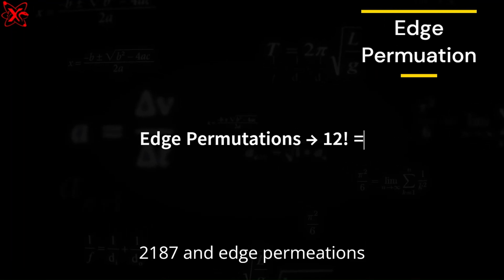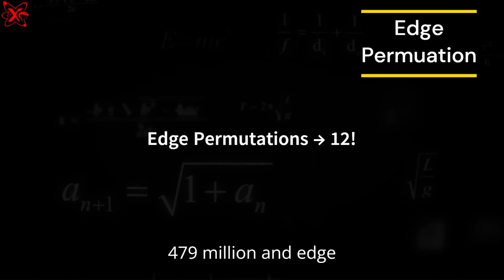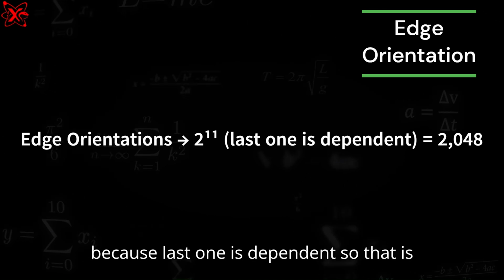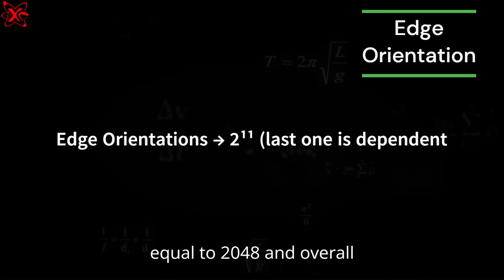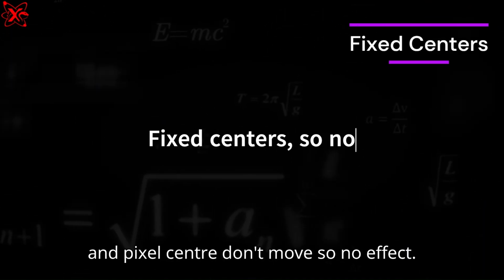Edge permutations is 12 factorial, and that is equal to 479 million, and edge orientations is 2 to the power of 11 because the last one is dependent, so that is equal to 2048. The overall parity constraint is divided by 2, and fixed centers don't move, so no effect.